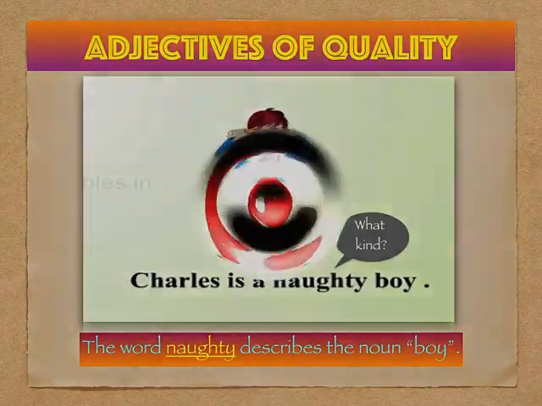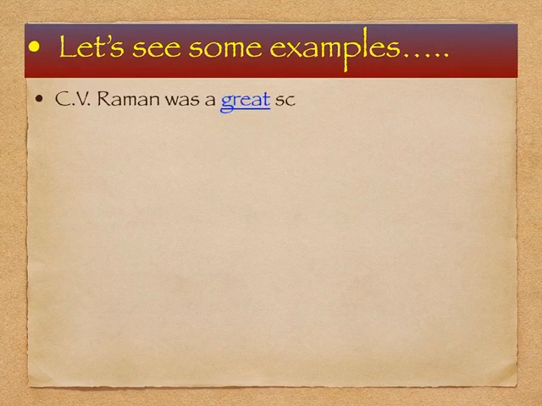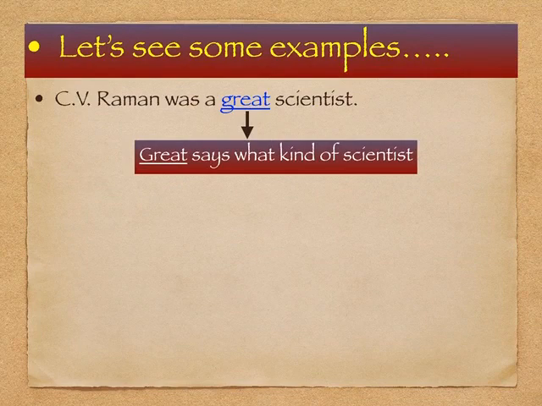There are some more examples. So let's see some more examples. The first one is C.V. Raman was a great scientist. So here the word great says what kind of scientist C.V. Raman was, and so great is the adjective which describes the noun scientist.